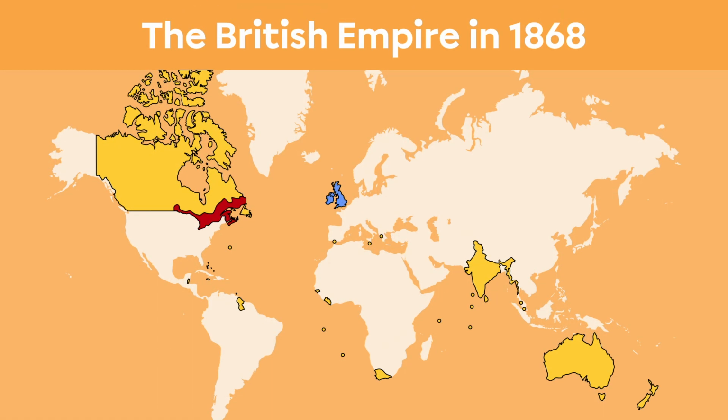A Dominion? What's that? A Dominion is a partially independent state that was still part of the British Empire. A Dominion remained a member of the British Empire, but had more independence. The British Empire included the United Kingdom, its colonies, and the Dominion of Canada.